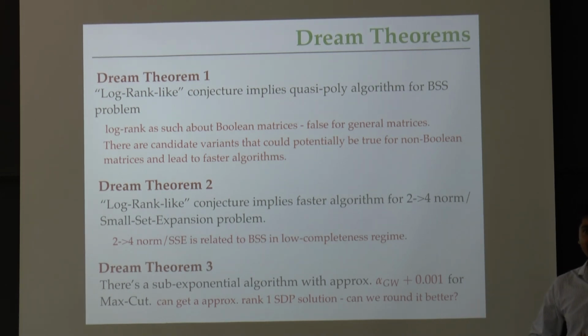So a priori, if we had an SDP solution which is close to rank 1 in trace norm, we would get a PTAS for max cut. So we don't expect that to be true in sub-exponential time. In some sense, what we have is the best possible version of it. We have something which is approximately rank 1 in a certain norm. The question is, can we use this extra structure of the SDP solution in order to get a rounding which achieves a slightly better approximation than the Goemans-Williamson approximation factor?